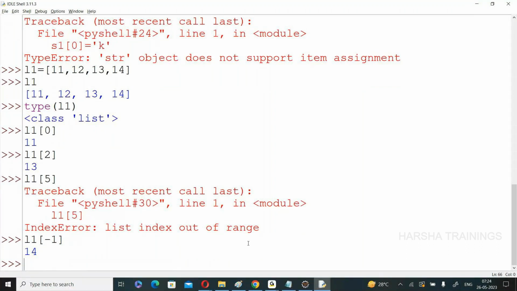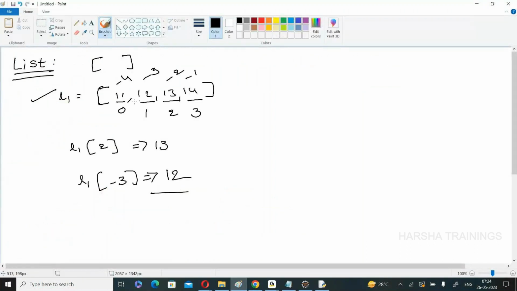Right now, you know how to create a list. Simply, you can place some collection of elements within square brackets. The elements within square brackets separated by comma, that is a list. Similar to string, we can access elements from the list by using index, a positive index or negative index. Now, I will give you one more example. Create another list. Here, observe 11, 12, 13, 14.